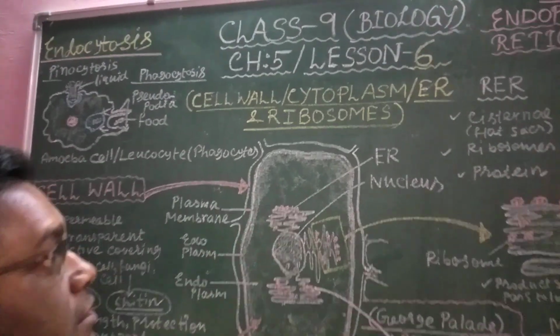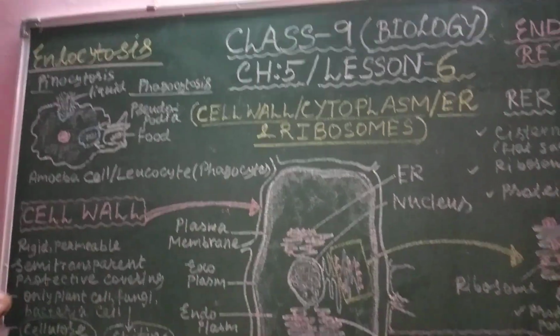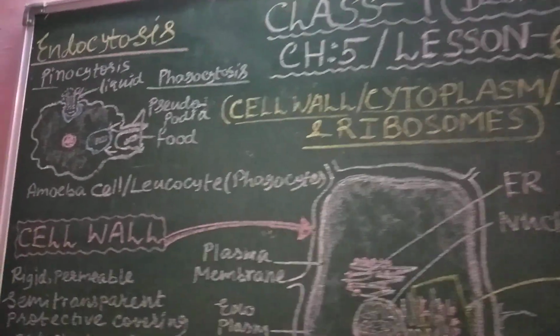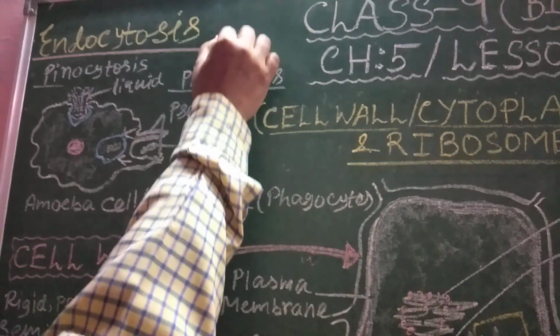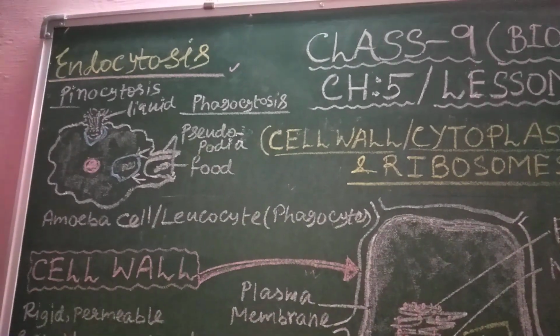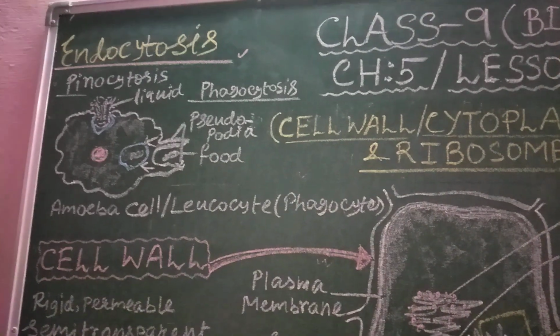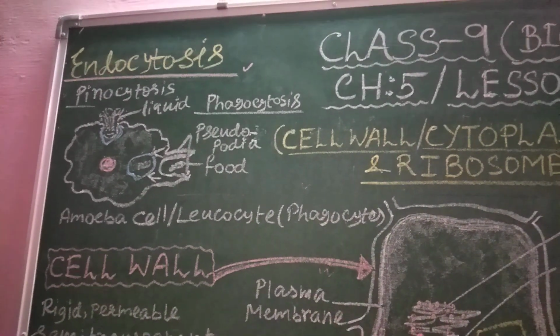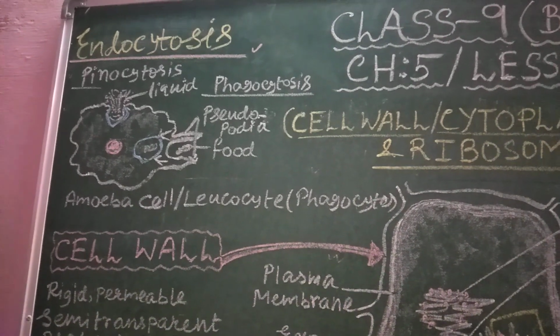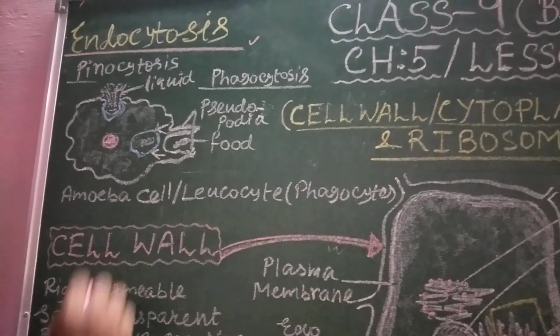Students, this is lesson 6 on chapter 5, class 9 biology. In the last lesson, one topic was missed, that is called endocytosis. What is endocytosis? Endocytosis is a process by which an animal cell engulfs liquid or solid food materials from the external medium. This is due to the flexibility of the plasma membrane.